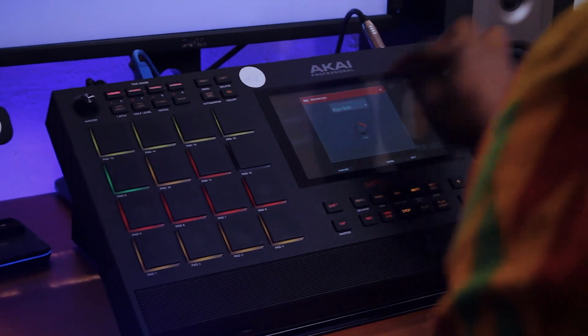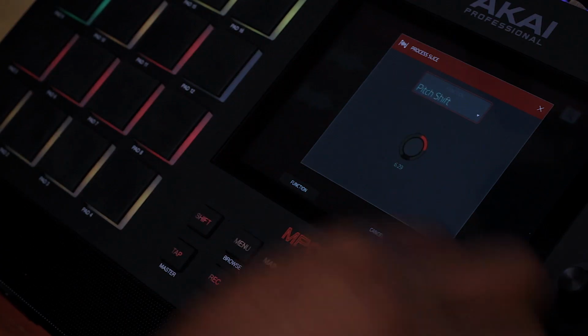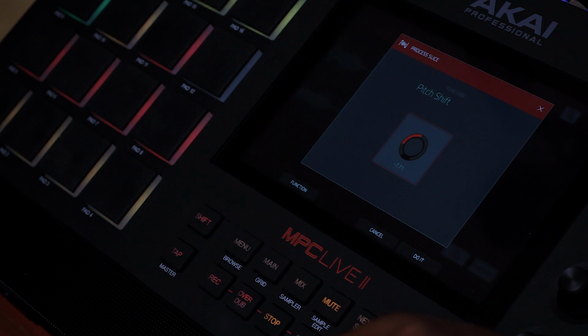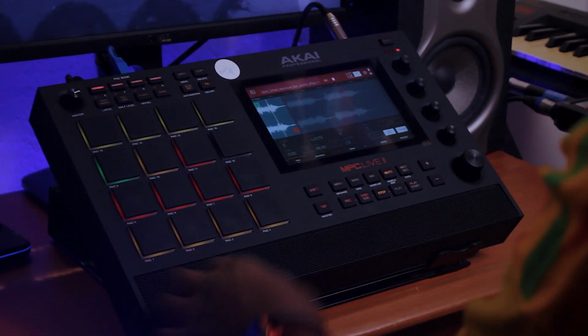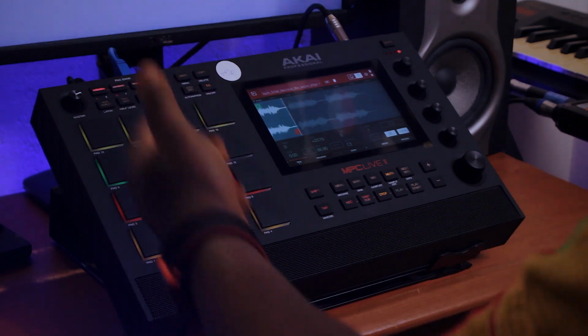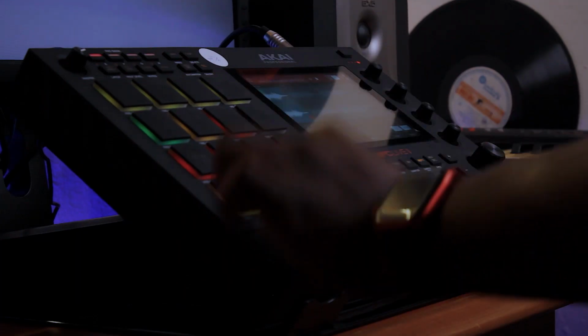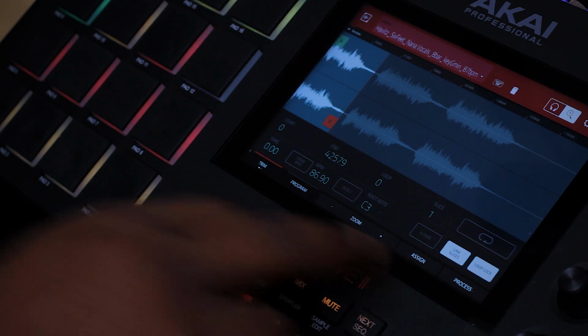And if you want to pitch down, you need it to come down. Sorry, let me go to pitch shift. You need to come down to the minus, let's say -5 as well. And you do it, it's going to be deeper. See, what sounds like a female voice now sounds like a male voice. Yep, so that's what that does for you.